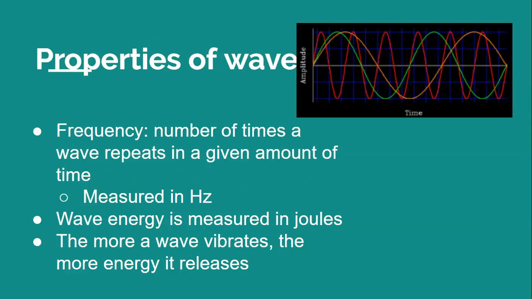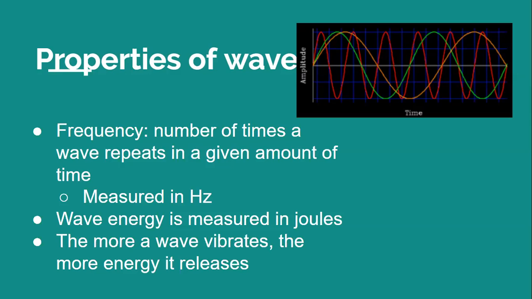Frequency, the number of times a wave repeats in a given amount of time, is called its frequency. You can also think of frequency as the number of waves that pass a given point in a certain amount of time. For example, if you make waves on a rope so that one wave passes by a point every second, the frequency is 1 wave per second. Frequency is measured in units called hertz. A wave that occurs every second has a frequency of 1 hertz. If 2 waves pass by in a second, the frequency is 2 hertz.